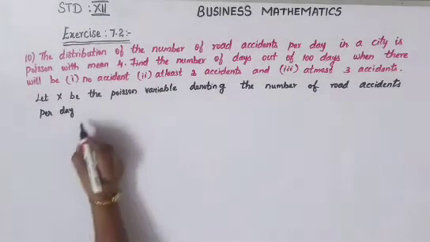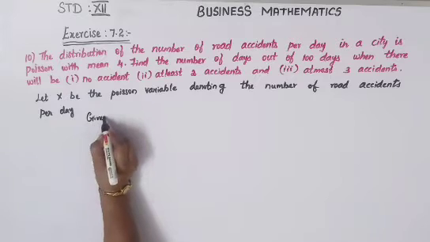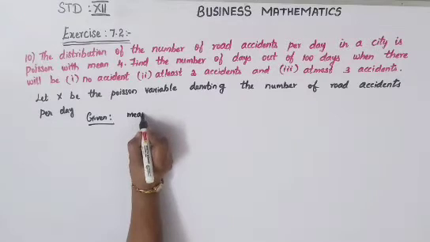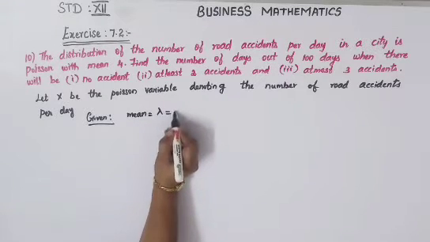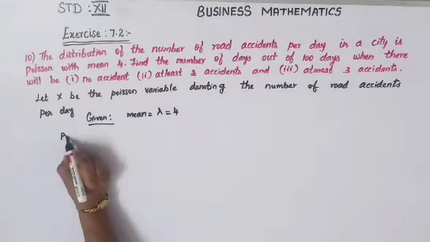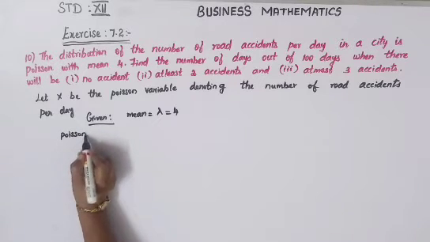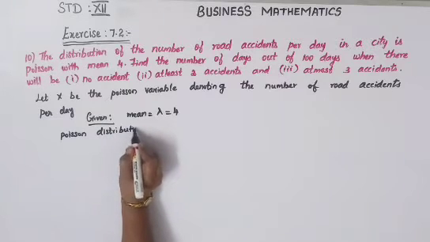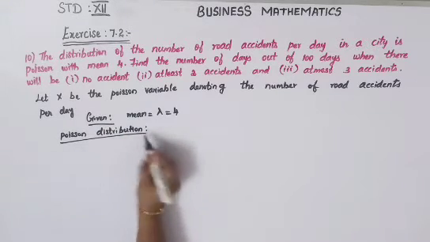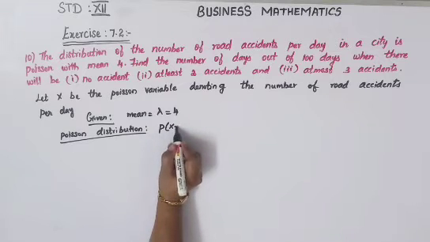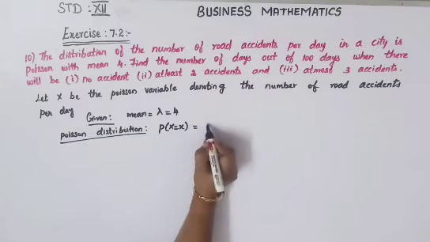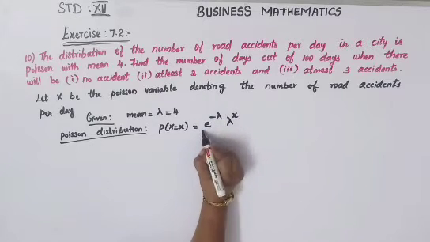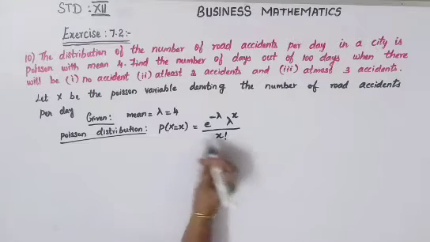Given, the mean is 4. So the mean is equal to lambda, which is equal to 4. Now your Poisson distribution formula is P of X equal to x is equal to e power minus lambda into lambda power x divided by x factorial.